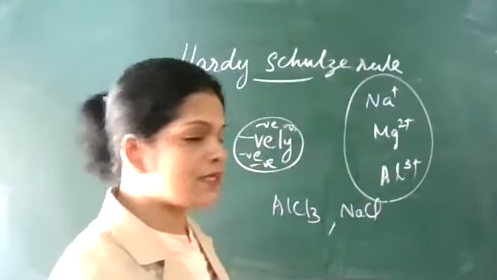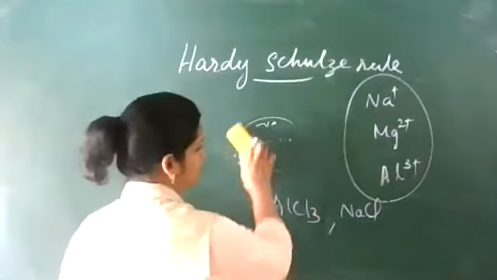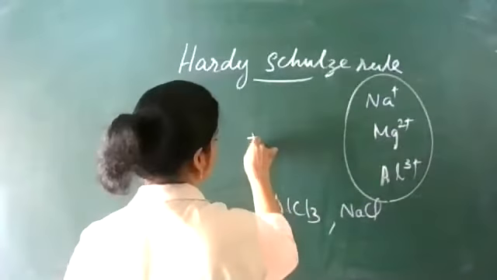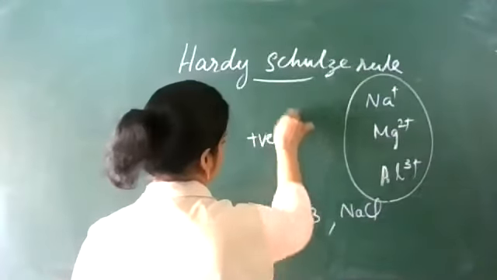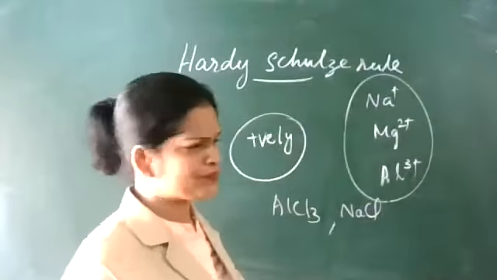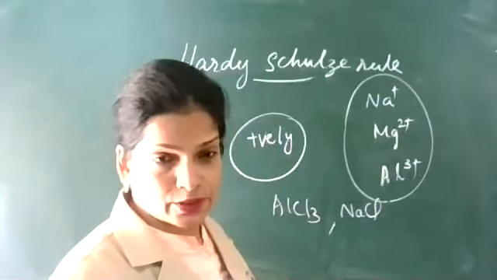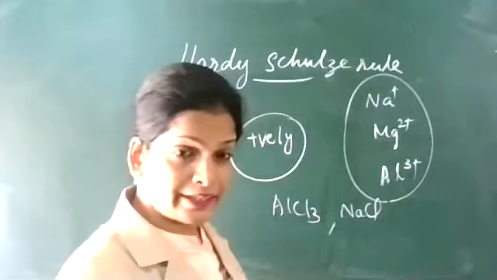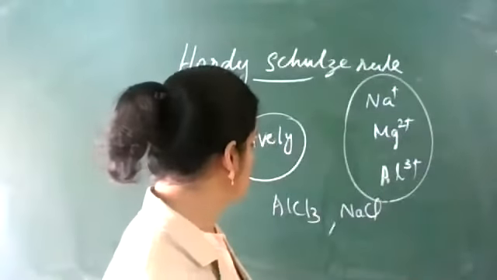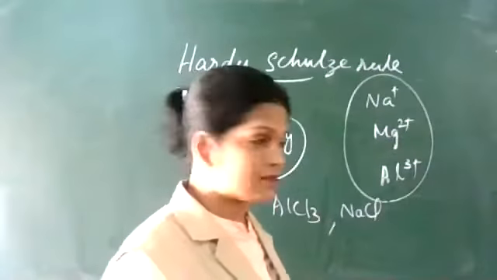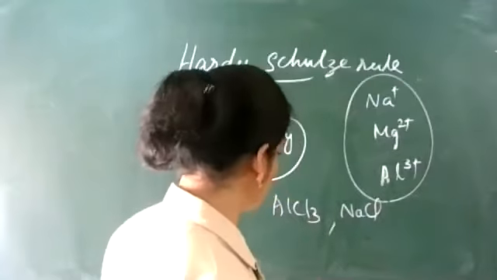Now you consider the opposite. Positively charged colloids, like blood, Fe2O3.xH2O, ferric hydroxide sol. All the iron ones, they are positive.